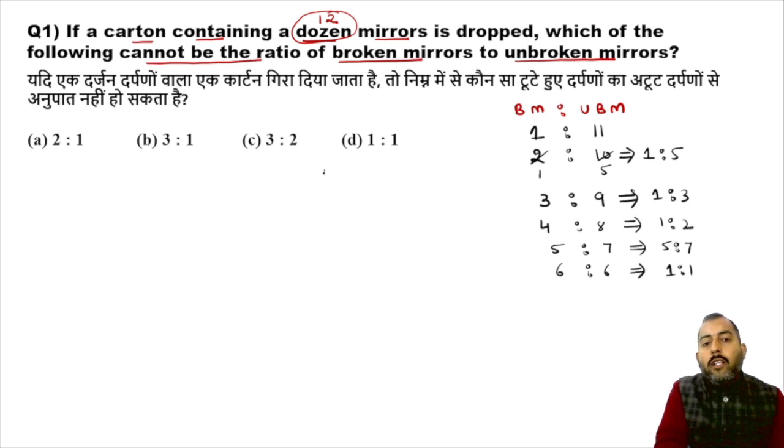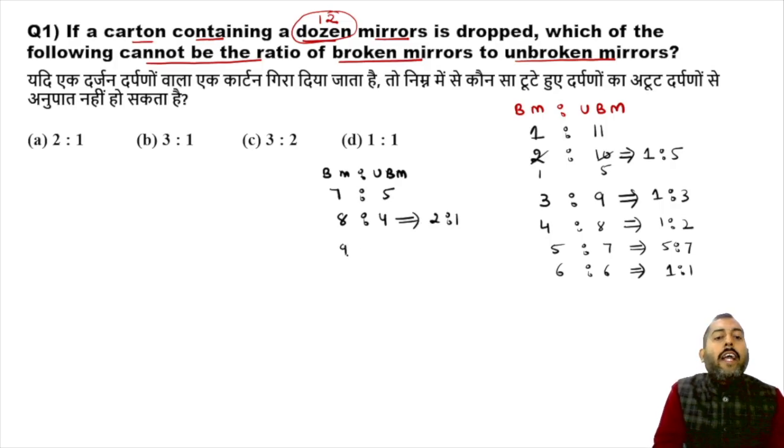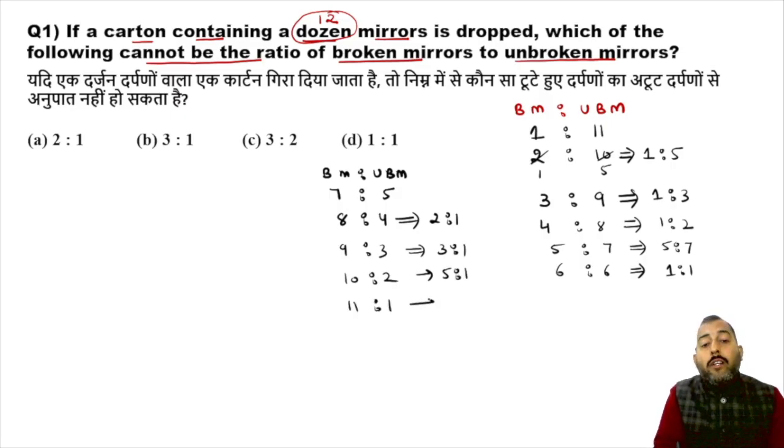Further, what else you can see over here? 7 got broken, remaining 5 unbroken. 8 got broken, remaining 4 unbroken, so the ratio comes out to be 2 is to 1. 9 broken, remaining 3 unbroken, so the ratio comes out to be 3 is to 1. 10 broken, 2 unbroken, ratio 5 is to 1. 11 broken, 1 unbroken, so ratio 11 is to 1.